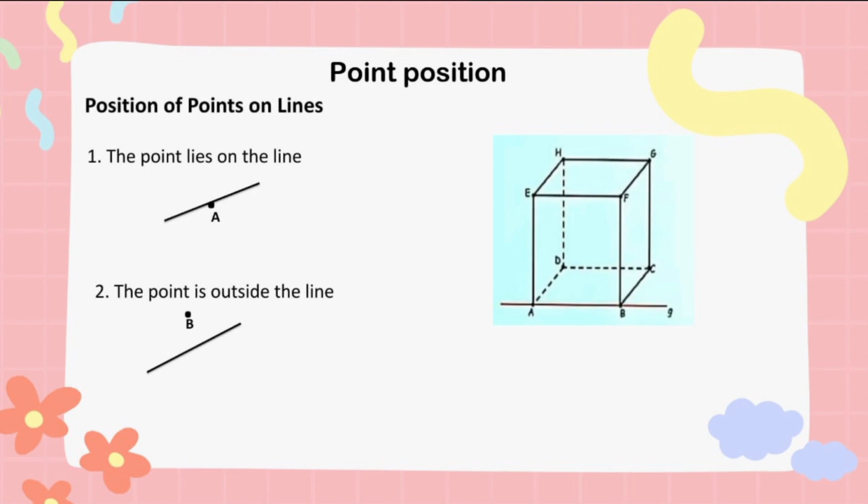Point position. Position of points on lines. 1. The point lies on the line. The point is located on the line. It can also be interpreted that the line passes through the point. 2. The point is outside the line. The point is located outside the line. It can also be interpreted that the line does not pass through that point.